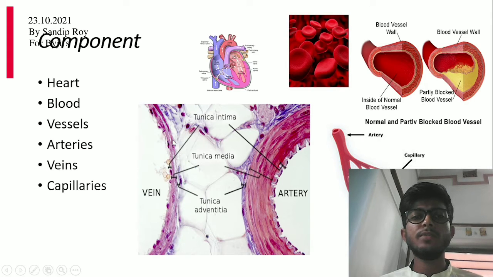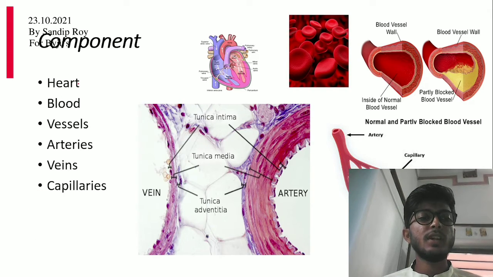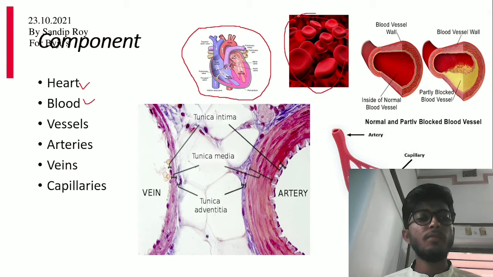The components of the circulatory system. There are various types of components in the circulatory system, like heart and blood. This is the main part of the circulatory system, the heart. Second, blood. This is blood. Then vessels. This is the blood vessels. This is called blood vessels and this is the blood vessel wall.